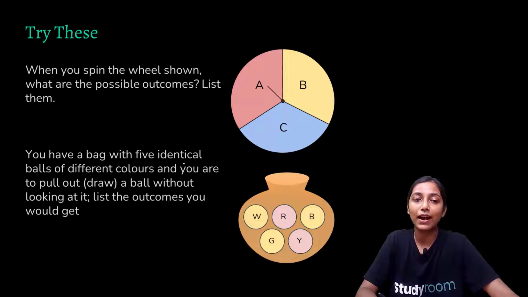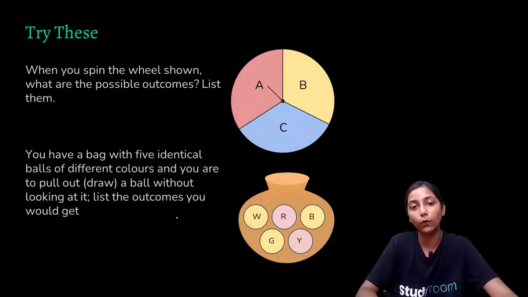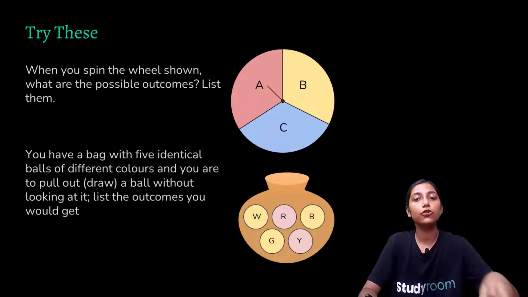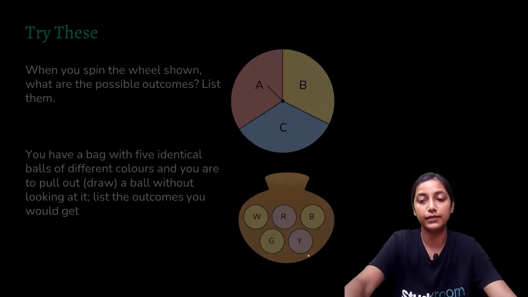You have a bag with 5 identical balls of different colors and you have to draw a ball without looking at it. List the outcomes you would get. So we have this bag and it has 5 identical balls but of different colors. And we are going to draw a ball out of it without looking at it. So what are the possible outcomes that we can get? Either we can get a white ball, a red ball, a black or blue ball or any color, brown, and this green ball or this yellow ball. We can get any one of these 5. These are the possible outcomes.